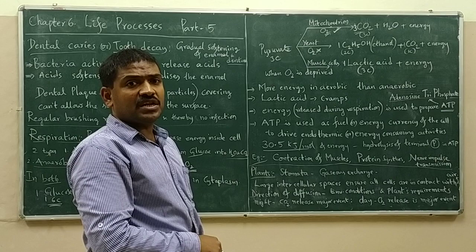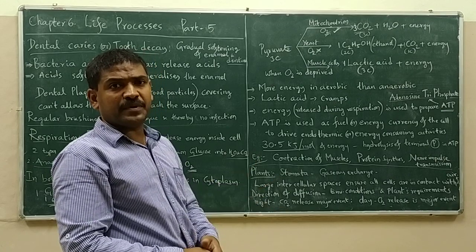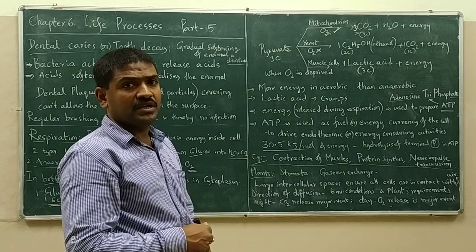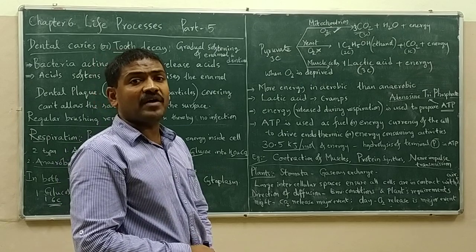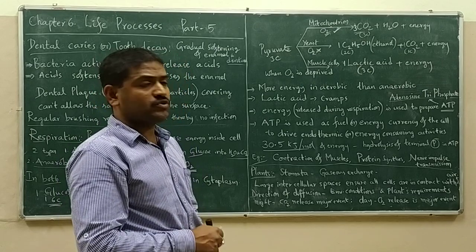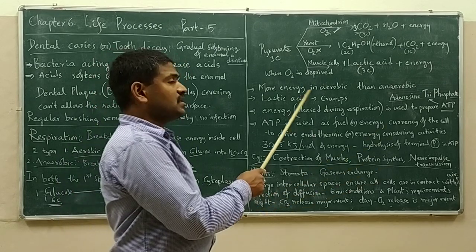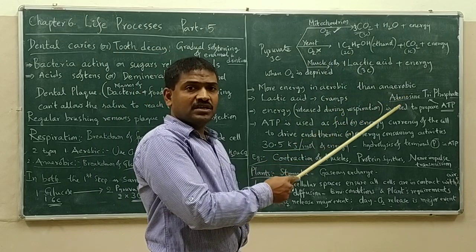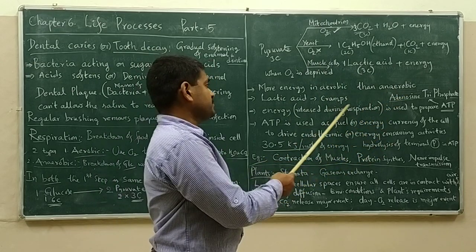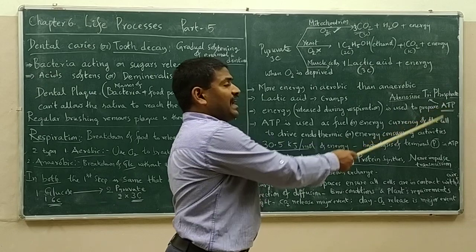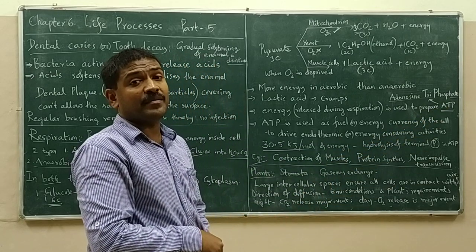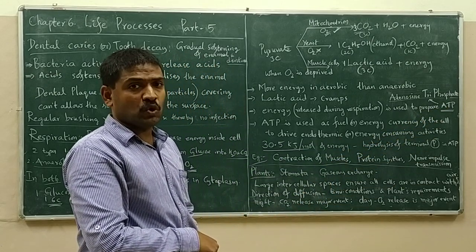The energy that is released, whether in aerobic or anaerobic respiration, is generally in the form of heat. Heat cannot be stored. So this heat form of energy is used to synthesize ATP, which is a chemical form of energy that can be stored.